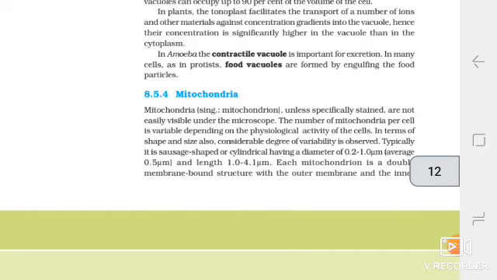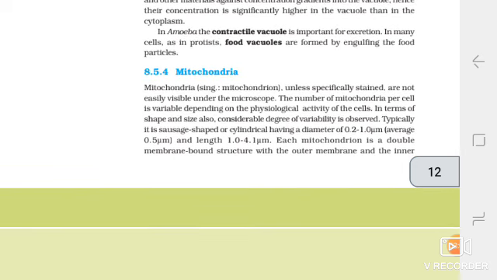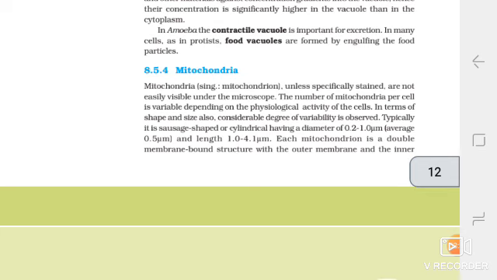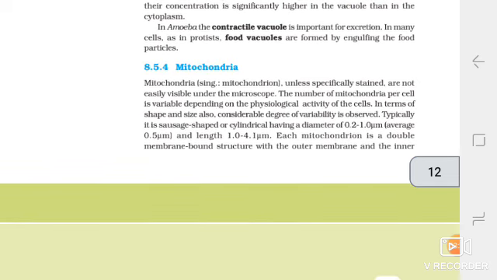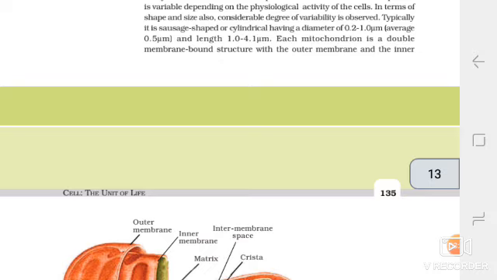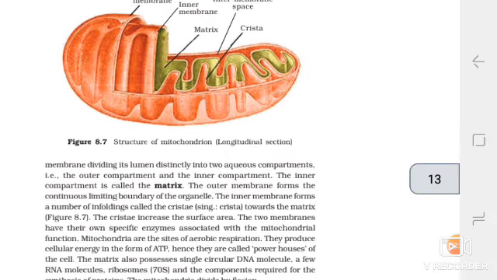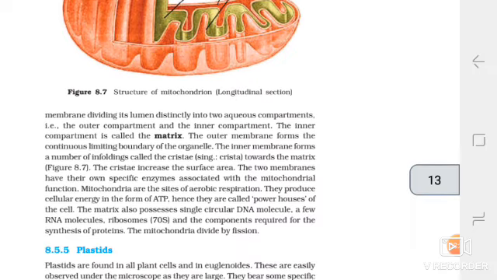Mitochondria. Mitochondria, unless specifically stained, are not easily visible under the microscope. The number of mitochondria per cell is variable depending on the physiological activity of the cells. In terms of shape and size also, considerable degree of variability is observed. Typically, it is sausage-shaped or cylindrical, having a diameter of 0.2 to 1.0 μm, average 0.5 μm, and length 1.0 to 4.1 μm. Each mitochondrion is a double membrane-bound structure with the outer membrane and the inner membrane dividing its lumen distinctly into two aqueous compartments, the outer compartment and the inner compartment.